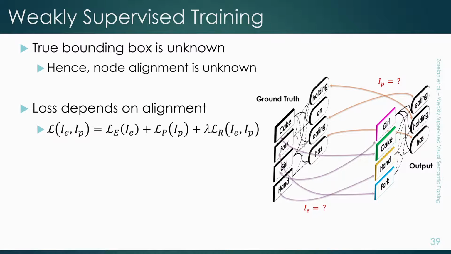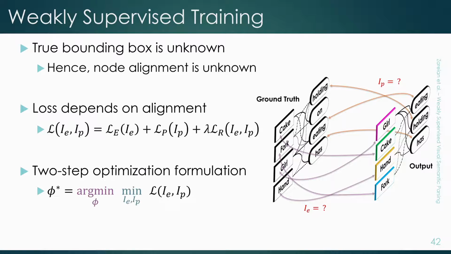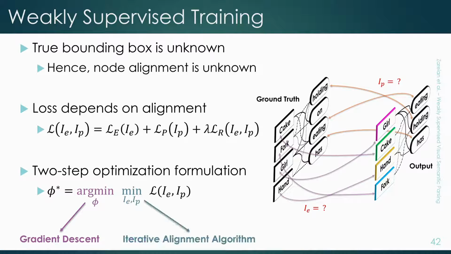If we know the corresponding ground truth for each node, we can easily define a classification loss for entities, predicates, and semantic roles. But because we don't know this alignment, we have to define a nested optimization problem. We not only want to find the best model parameters, but also the best alignment for each graph. The first optimization can typically be done using gradient descent, but the second one is a difficult and new optimization problem, and we propose a graph alignment algorithm that can solve it efficiently. Given the current state of the network, we find the best alignment, and we use that to update the network, and we iterate until convergence.